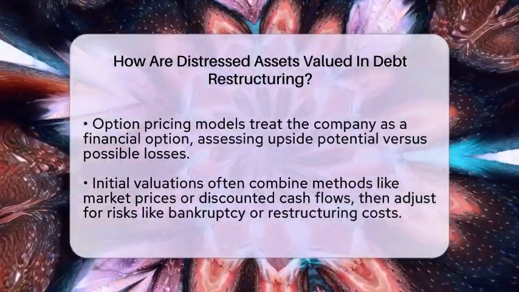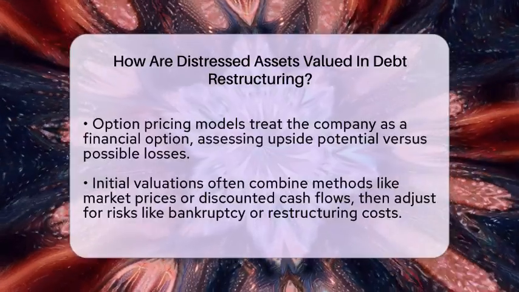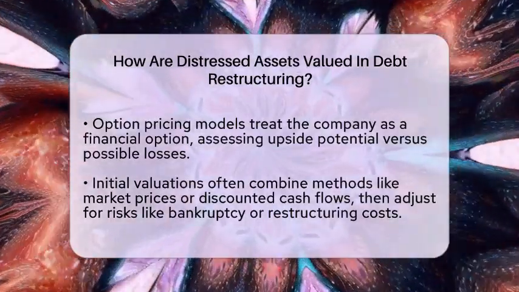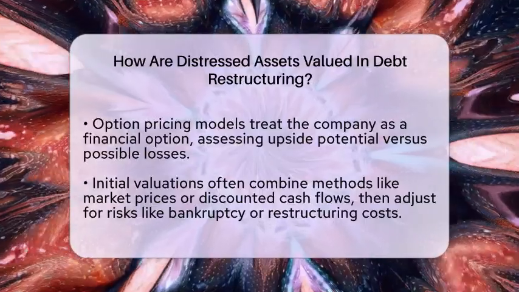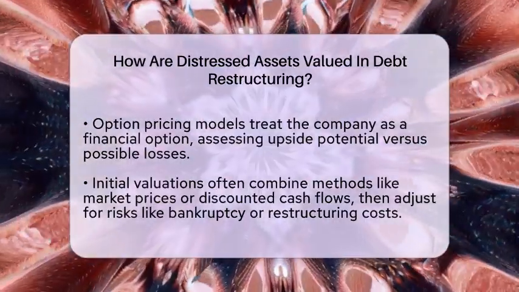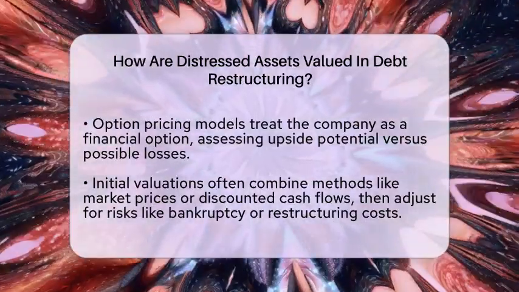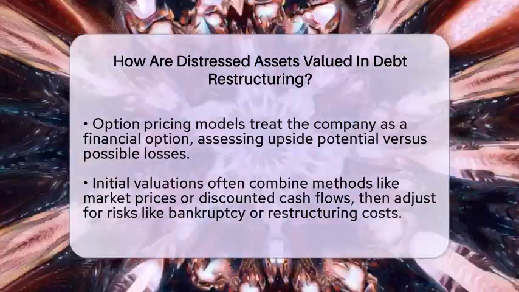When valuators start, they usually pick a base value using one or more of these methods, often market prices or discounted cash flows. Then, they adjust this value to account for risks like the chance of bankruptcy, lower growth prospects, or costs involved in restructuring.